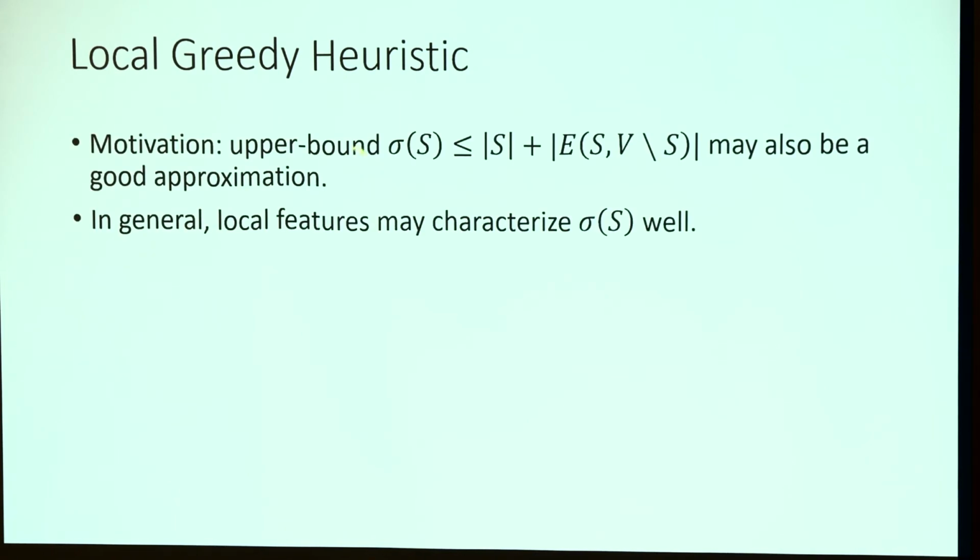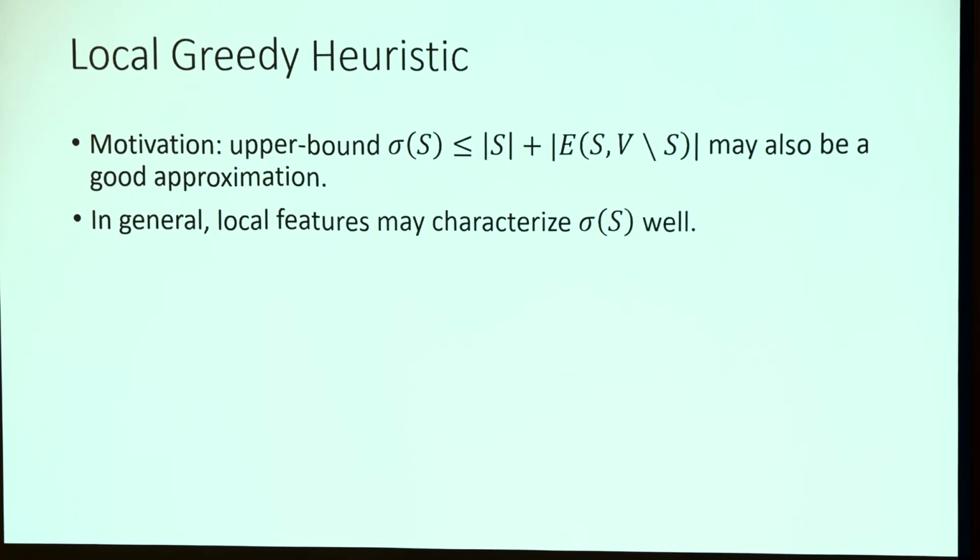And I'm going to briefly talk about our second part of the result. The motivation is that this upper bound holds in general, but this upper bound is tight when the graph is sparse or when the graph is a forest. So our guess is that in a real social network, the graphs are normally sparse, so this upper bound may also be a good approximation to sigma.